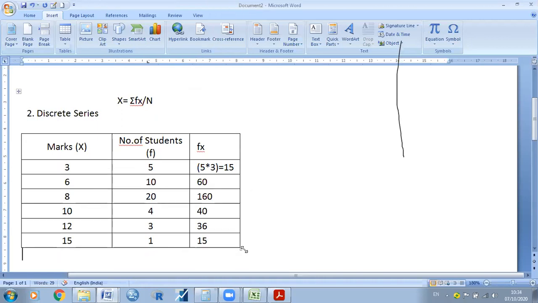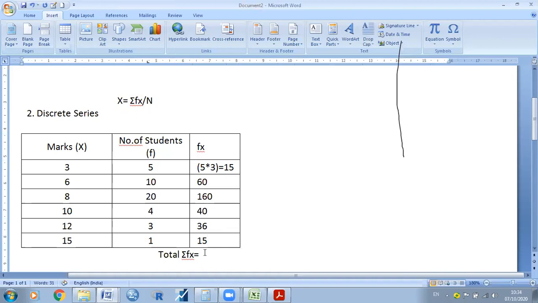Then after that, we need to add the total. That is called sigma fx. So we add all these: 15, 60, 160, 40, 36, 15.